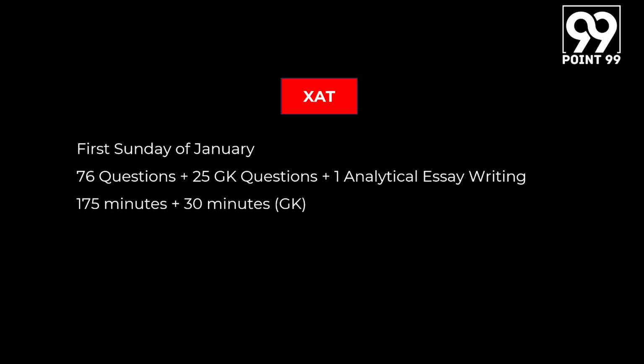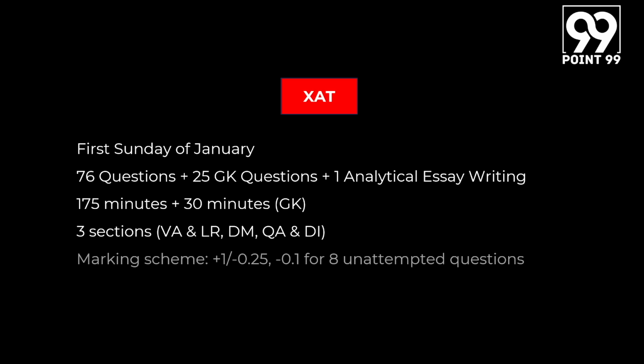The entire test consists of 175 minutes for the objective part, followed by 30 minutes for GK plus the analytical essay writing part. There are 3 sections that are a part of the first 76 questions, and these include the verbal ability and logical reasoning section, the decision making section, which is unique to the XAT, and the quantitative ability and data interpretation section.